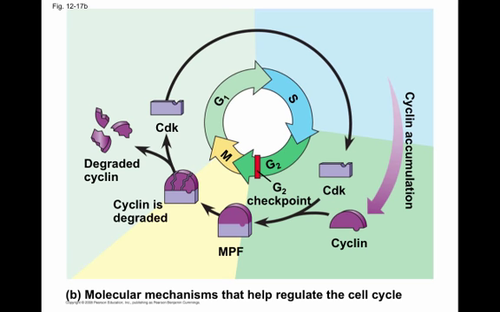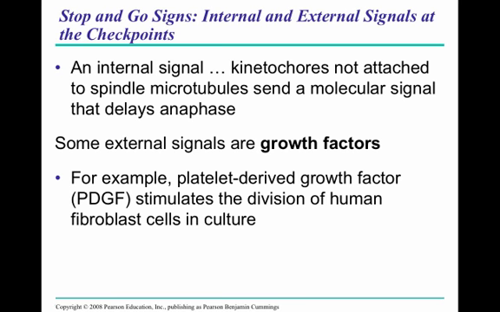So besides these molecular complexes like CDKs and cyclins, we also have internal and external signals at these checkpoints. An internal signal would be something like a physical thing that should take place at that point. For example, kinetochores not having spindle fibers attached to them. If there are kinetochores that are not engaged by a spindle, they will send out a molecular signal that says, hey, stop, I'm not ready to divide. Because if it's not attached to a spindle fiber, then obviously the chromosome's not going to divide. So it can send out internal signals like that.